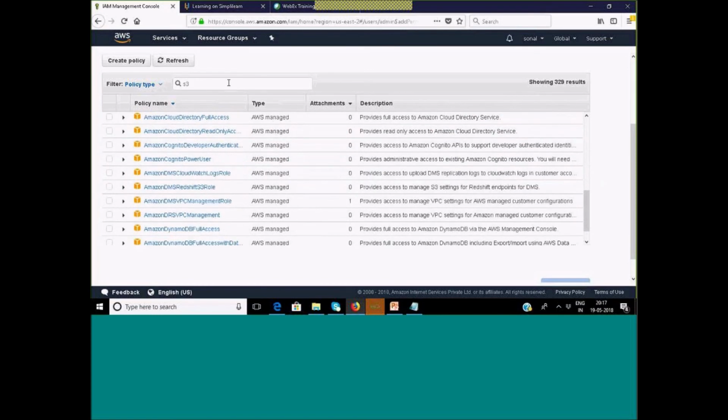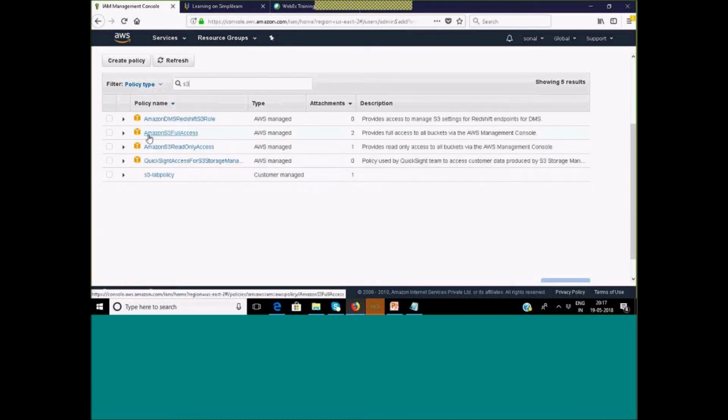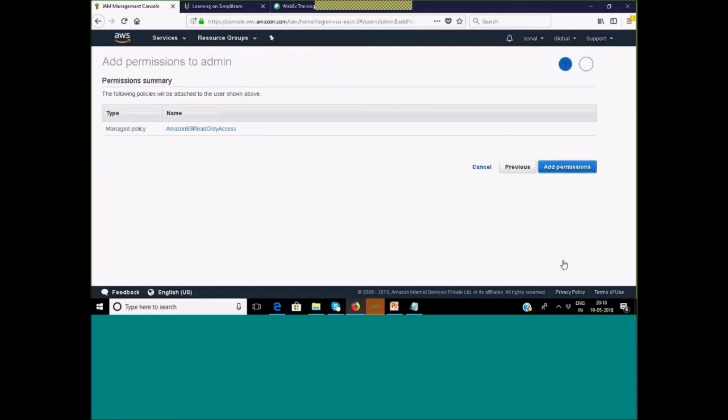S3 full access is there. S3 read only access is there. So I'll attach this S3 read only. If you see down, this is one policy which I created, S3 lab policy, customer managed, and it is attached to one user. So now I will give this S3 read only access policy. I'm attaching it to the user. Next, review. AWS managed policies are nothing but predefined policies.